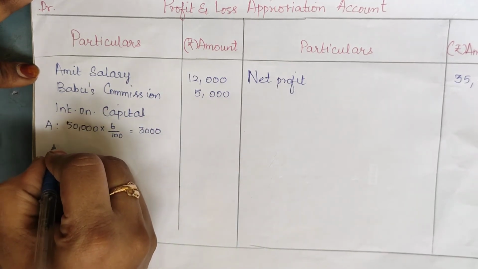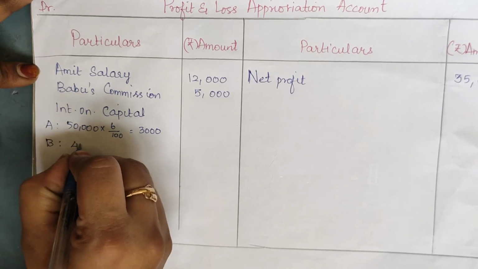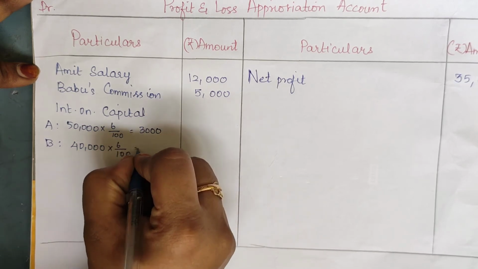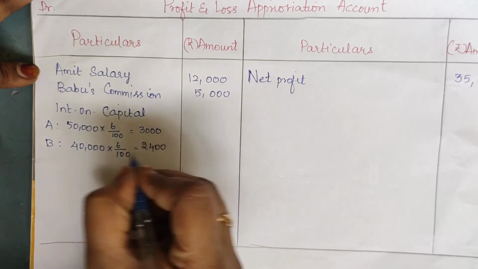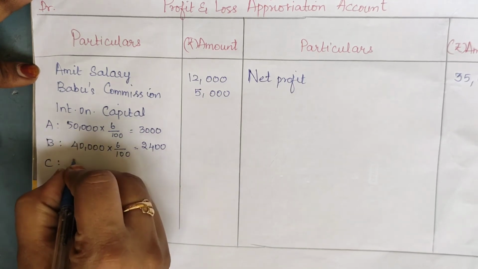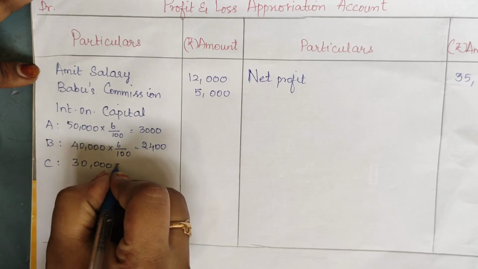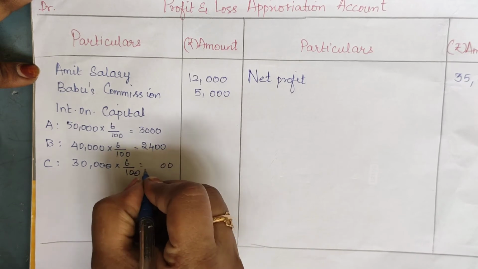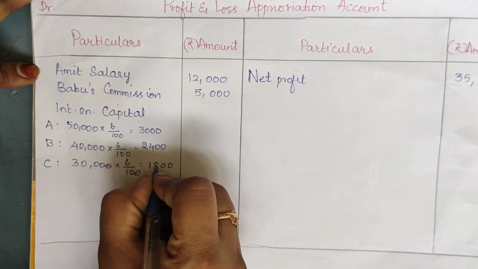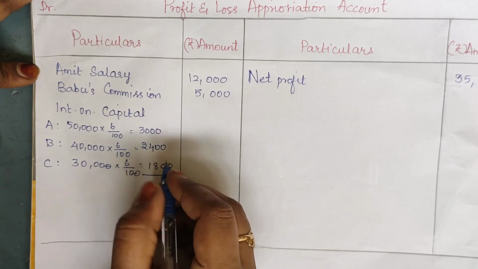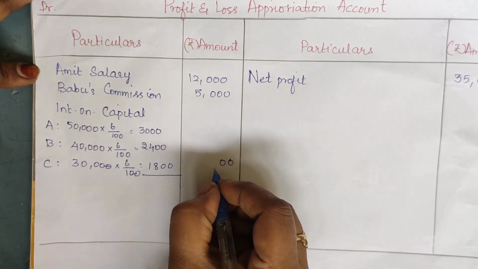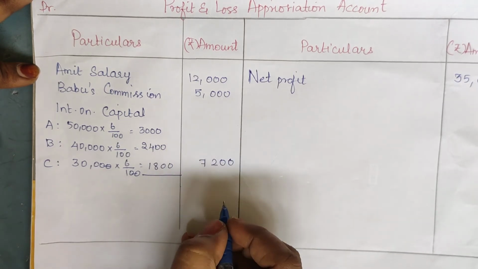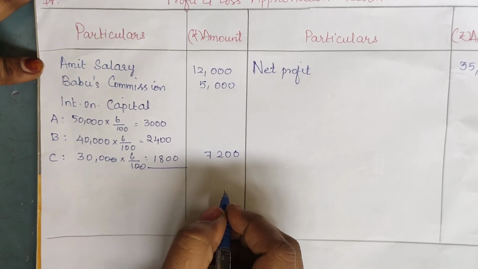Babu has contributed capital of 40,000 into 6 by 100, we get 2,400. And Charu has contributed 30,000 into 6 by 100, how much do we get? 1,800. So the total interest on capital is 7,200.